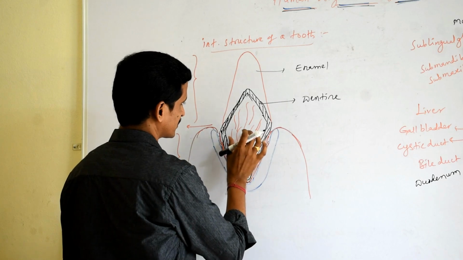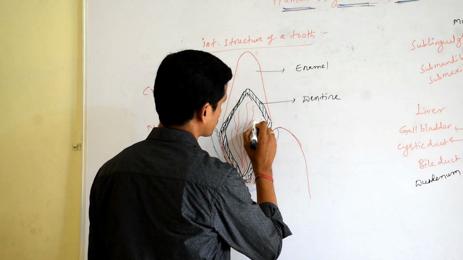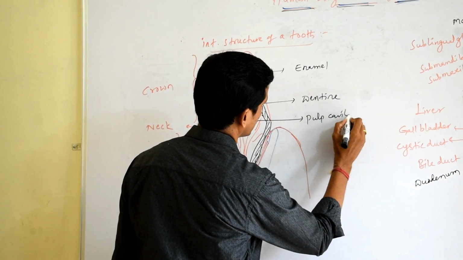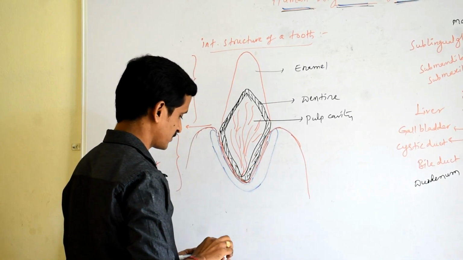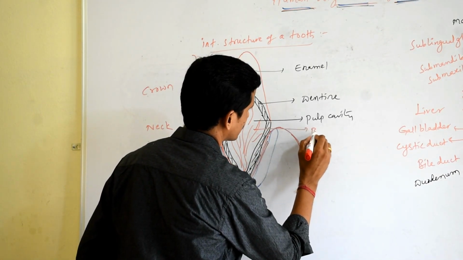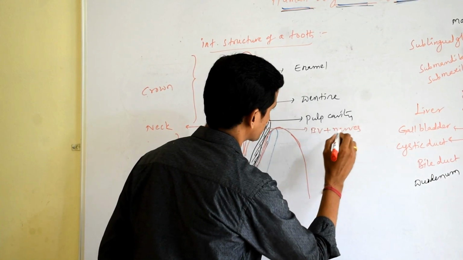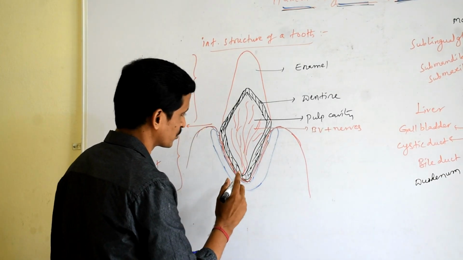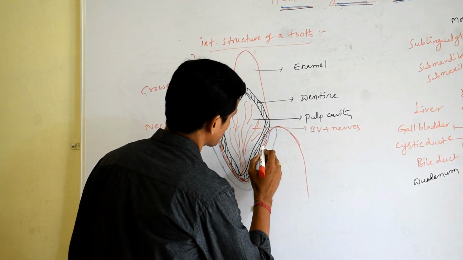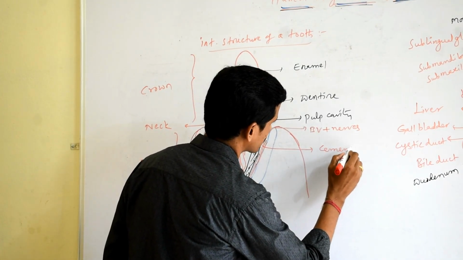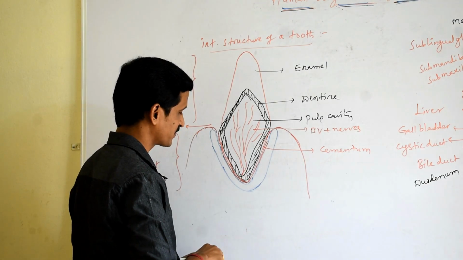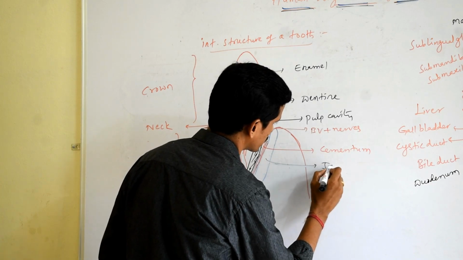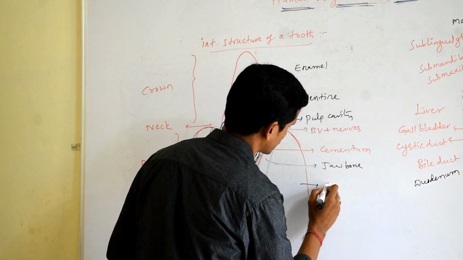Inside the dentine, there is an empty space. The empty space present inside the dentine is called the pulp cavity, and the pulp cavity is filled with blood vessels and nerves. Then the base of the dentine is fixed inside the root with the help of a connecting substance called cementum, and this is fixed in the jawbone. This is called jawbone, and this is gum.